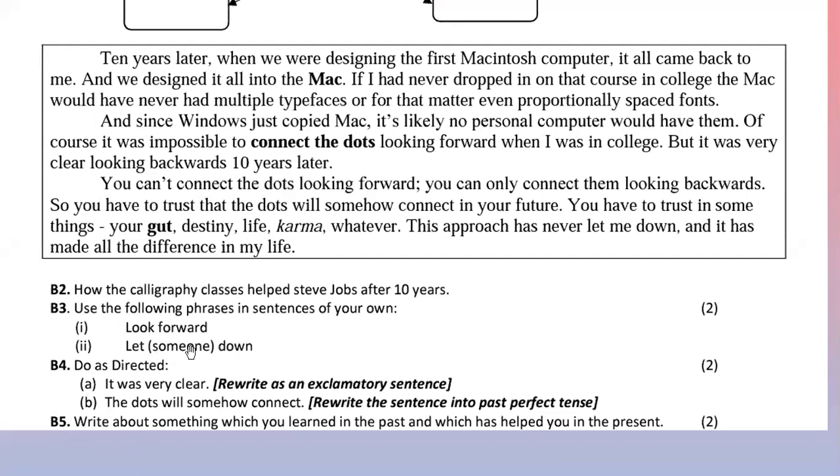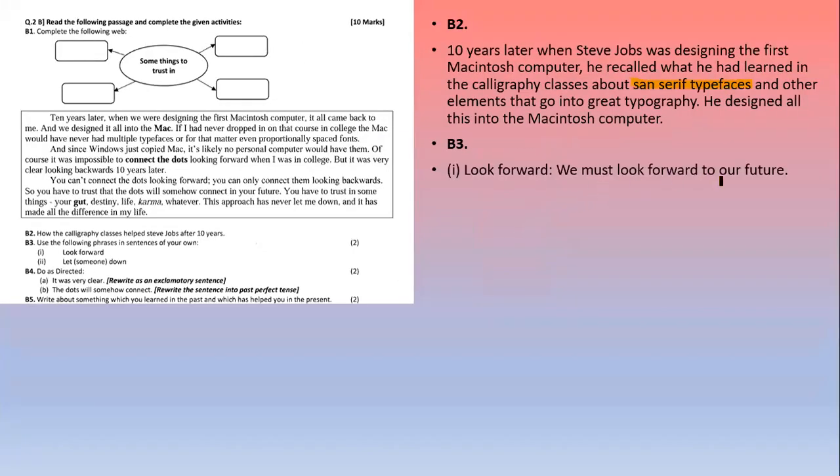Let someone down. Let someone down means किसी को निराश करना या फिर किसी को डाउन फील कराना. डाउन इन द सेंस किसी के साथ हम लोग का ट्रस्ट बिल्ड नहीं हो रहा है, तो उसको बोलते लेट डाउन. We'll see the answer. Look forward. We must look forward to our future. Hopes रखना future में. Next, let someone down. As I have great trust in him, he never let me down. Because मैंने उसमें trust किया, he never let me down. Now next sentence.